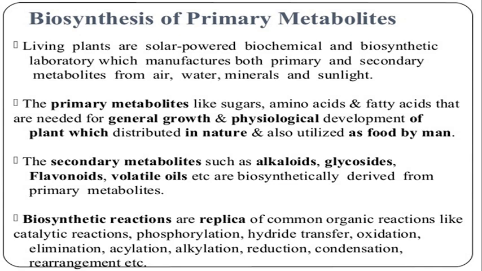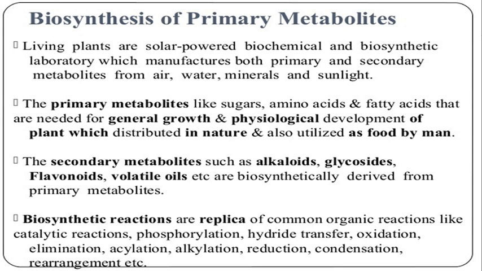The living plants are solar powered biochemical and biosynthetic laboratories which manufacture both primary and secondary metabolites from air, water, minerals and sunlight. By the process of photosynthesis they prepare primary metabolites, and from these primary metabolites, secondary metabolites are manufactured by the plant through different biosynthetic pathways.